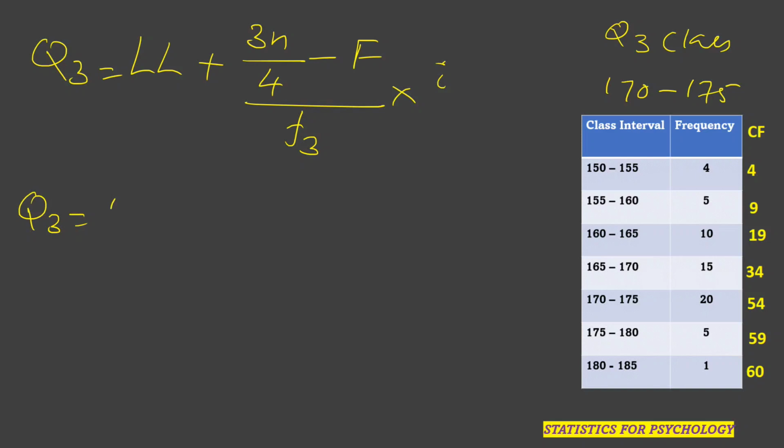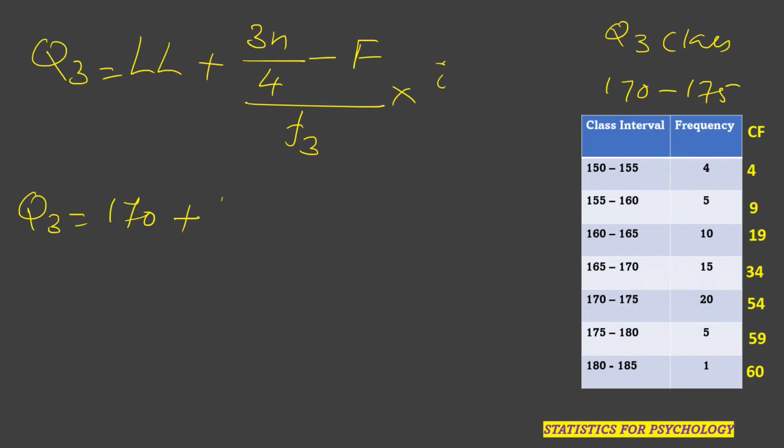Q3 is equal to 170 plus 3n by 4. We have n equal to 60, so 3n by 4 is 3 into 60 divided by 4, which is 45.